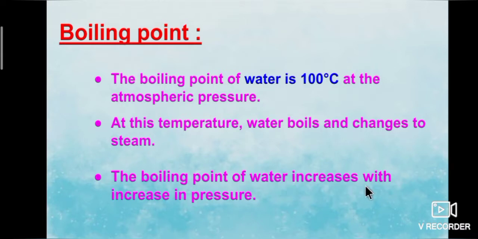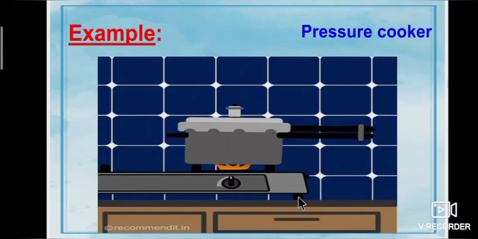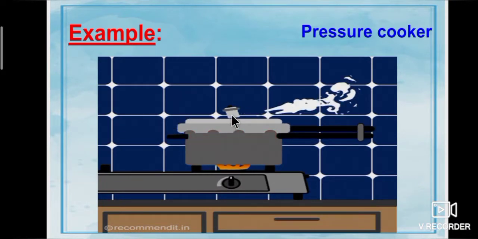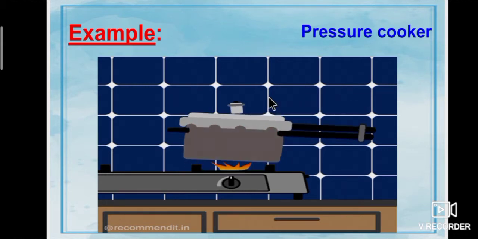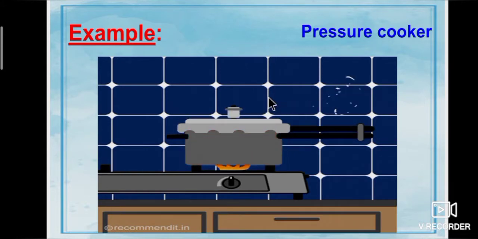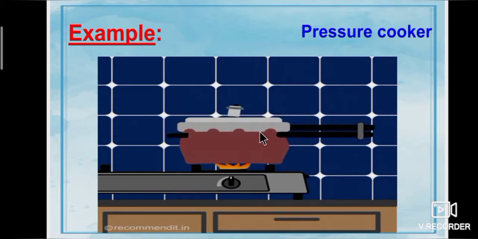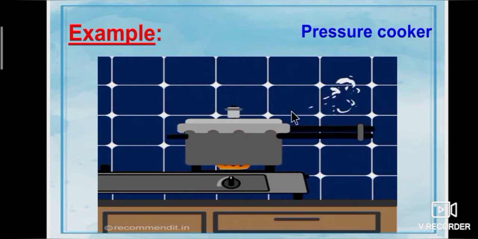The boiling point of water increases with the increase in pressure. For example, a pressure cooker cooks food faster. How? When a pressure cooker is heated, a high pressure is built inside it. This high pressure increases the boiling point of water. Thus, water remains a liquid at a higher temperature in the cooker.